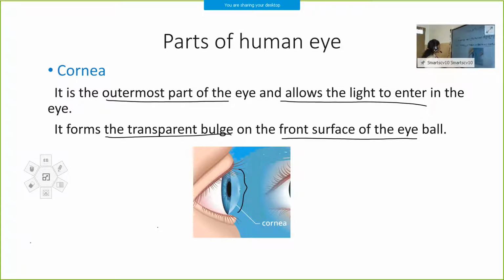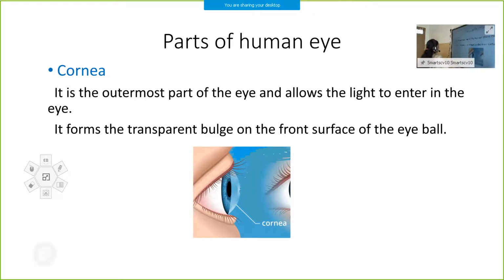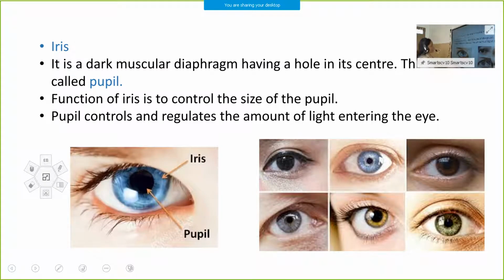Then the next part is the iris. Do you know what the iris is? See, in the picture it is given. The iris is that part of the eye which gives color to our eye. Different people have different colored eyes. Some have blue, some green, brown, black, etc. This color is given by the color of the iris.